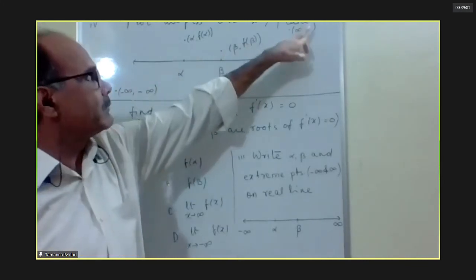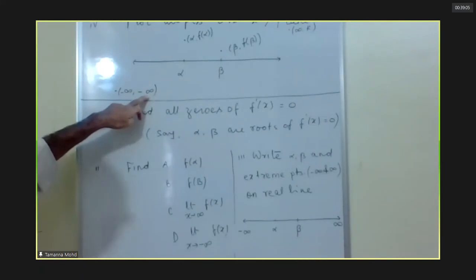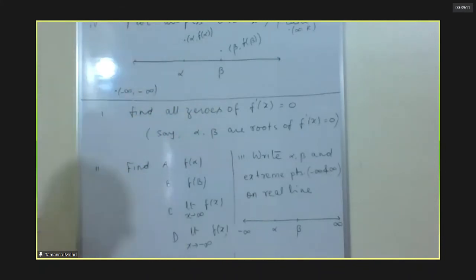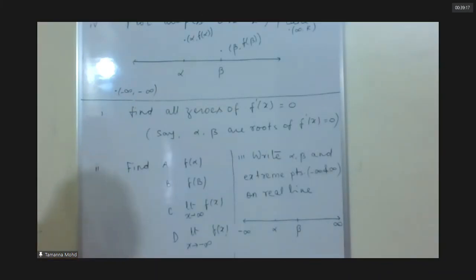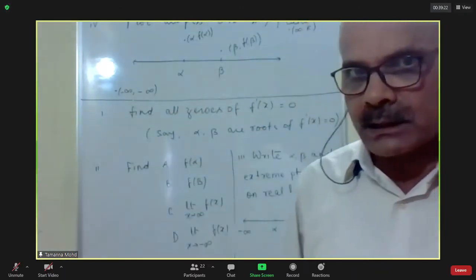At infinity, the limiting value is some finite number k, and at minus infinity, the limiting value is some finite number minus k. Once you write it, I will rub this part. If any doubt anywhere, it is a very simple, very logical and interesting thing.